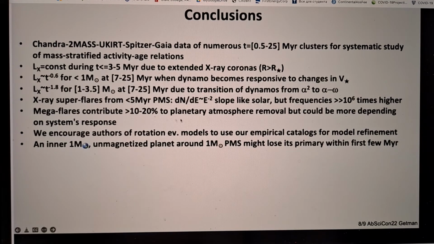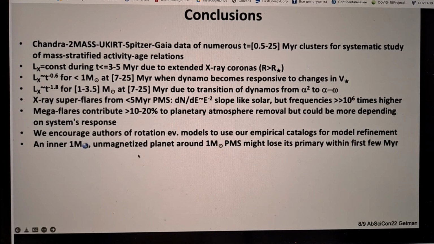We find that megaflares contribute at least 10-20% to the X-ray energetics of young stars, but they may affect planetary atmospheres strongly if the effect of the planetary atmospheres to those flares is rapid. Also consider that those flares produce much more hard X-rays, and those X-rays penetrate atmospheres better. We encourage authors of rotation evolution models to use our empirical data for model refinements.